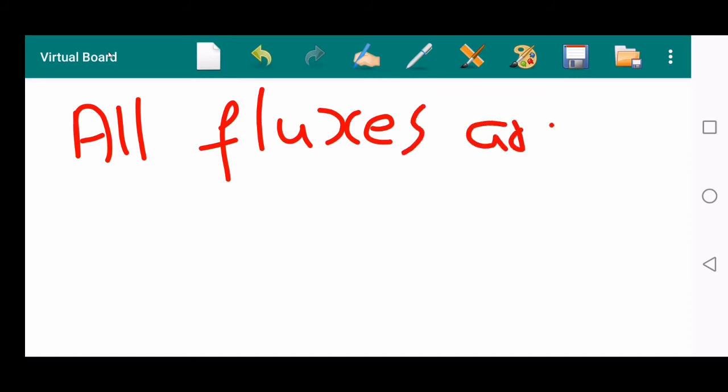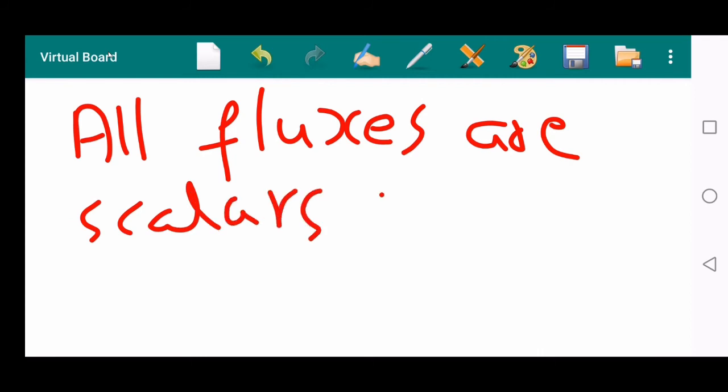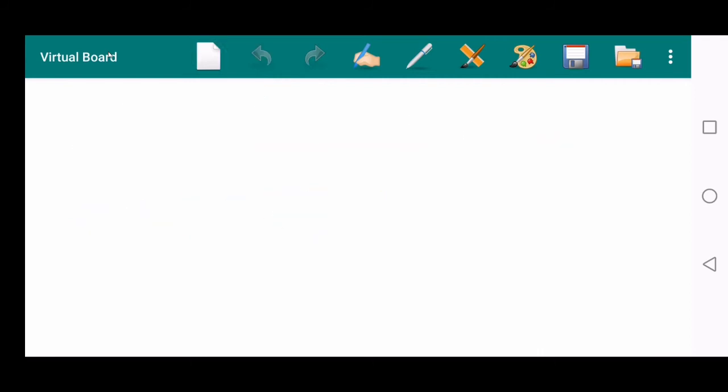And similarly, all the fluxes are also scalar. All the fluxes are scalar quantities. Let's see examples of fluxes. If you see the word flux in a physical quantity, then that is surely a scalar quantity. Like electric flux, you may have heard electric flux.